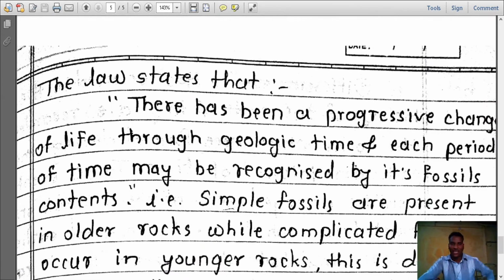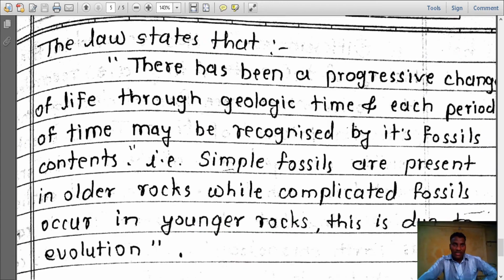The law states that there has been a progressive change of life through geologic time, and each period of time may be recognized by its fossil content. That is, simple fossils are present in older rocks, while complicated fossils occur in younger rocks.